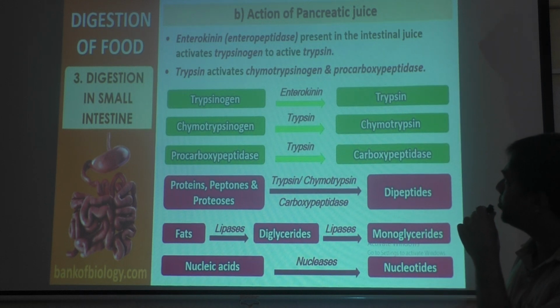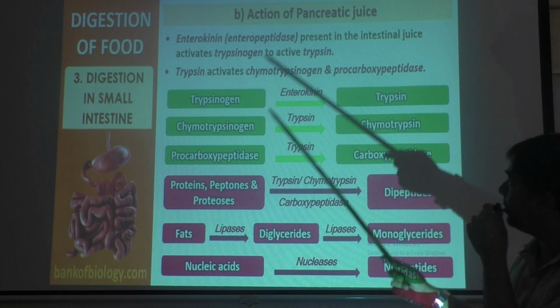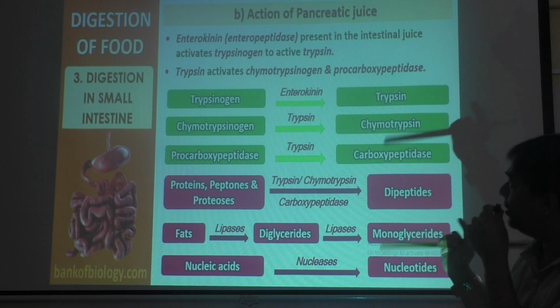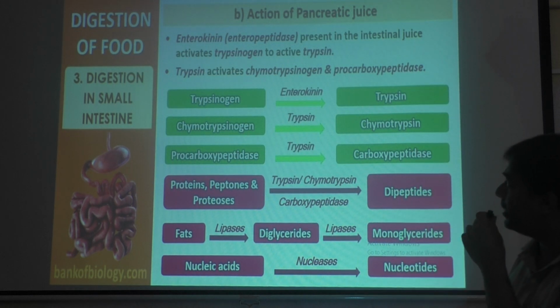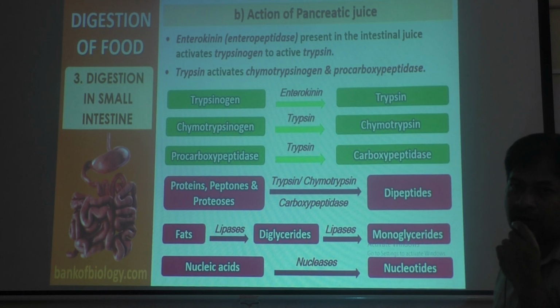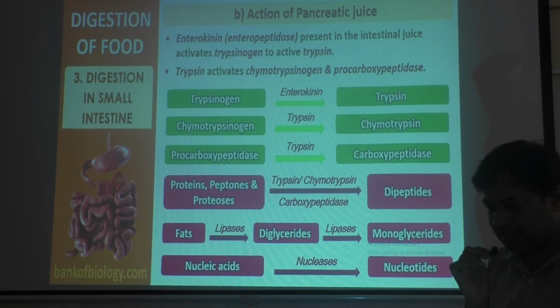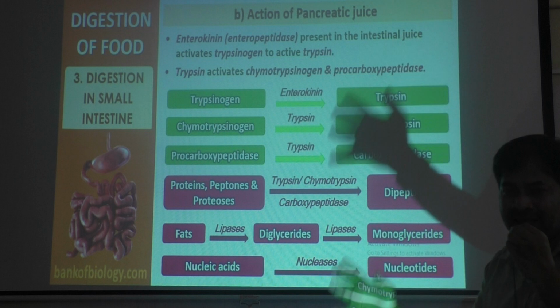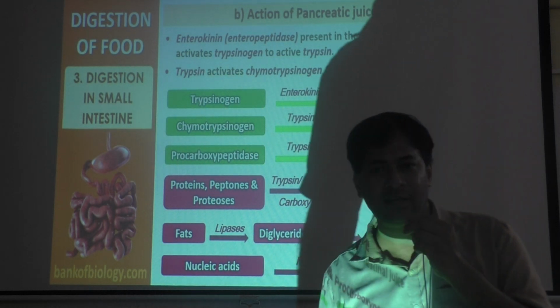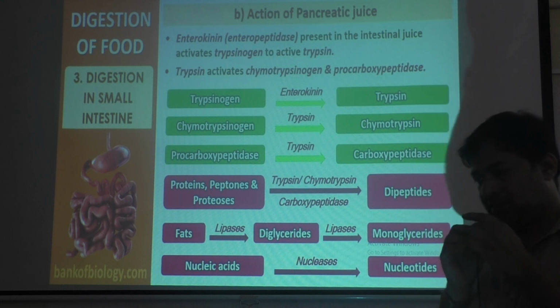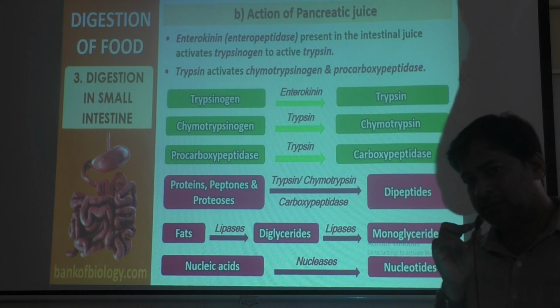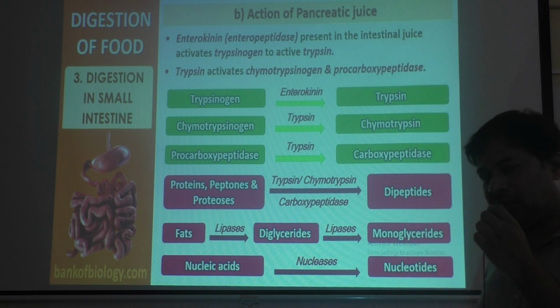Okay, then one more enzyme, that is enterokinin. It is also called enteropeptidase enzyme. Enterokinin or enteropeptidase enzyme is present in the intestinal juice, not in the pancreatic juice. Yesterday, if you remember, I told you to remember the many enzymes released by intestinal juice, succus entericus. Because I told you in digestion there are many steps. While learning that, it is easy for us.